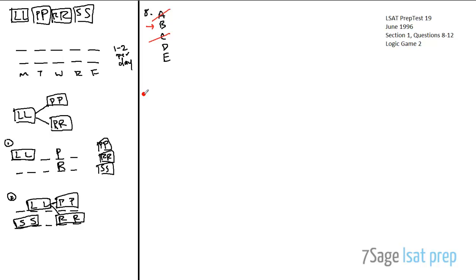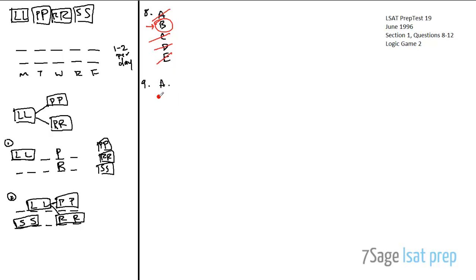How about D? The workshop on staging is in session on Thursday? No. Thursday we know for sure it's got to be P and R. So no way. And how about E? Workshops on rehearsal and production are both in session on Wednesday. Could that be true? In this case, clearly not here. But then what happens if you put P here and R here? Well, that means SS has nowhere to go. SS would have to be here, and then we will leave an entire day blank, and we just can't do that. And so answer choice E is not right. Therefore, answer choice B is the correct answer to this question. It's basically an acceptability question, even though it's not in that traditional sense.